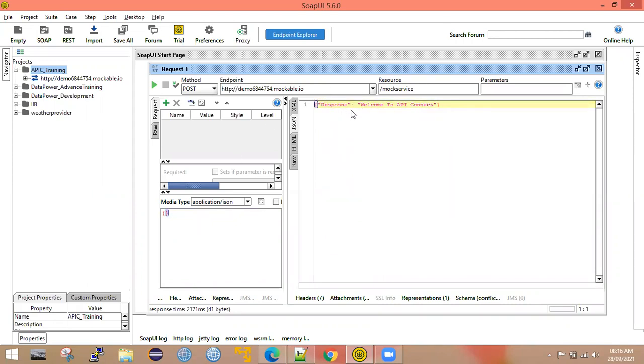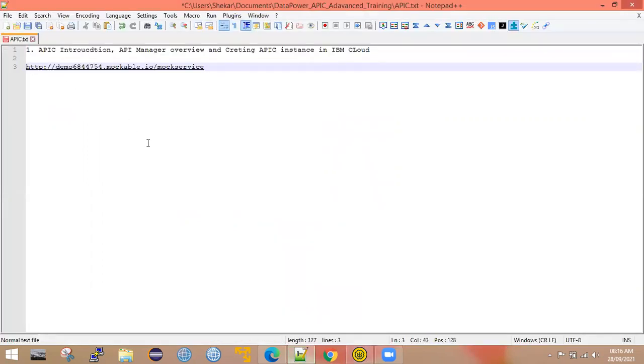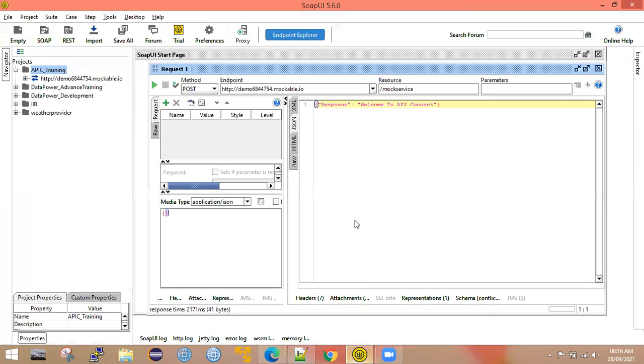Now our service is working fine, right? Whatever REST service I created is working fine. So this is the REST service URL and the post method, and we need to send some sample JSON message to this, and this will send the static response.